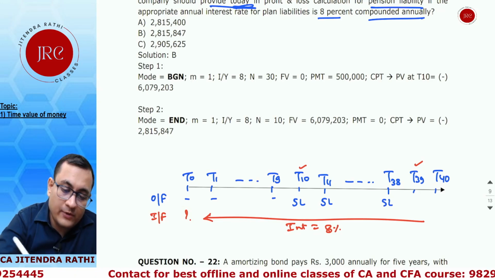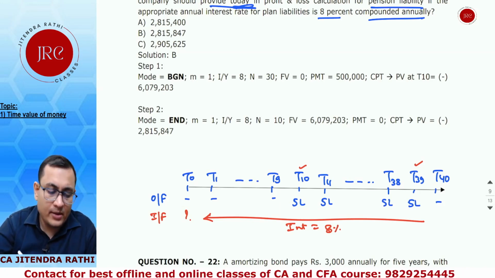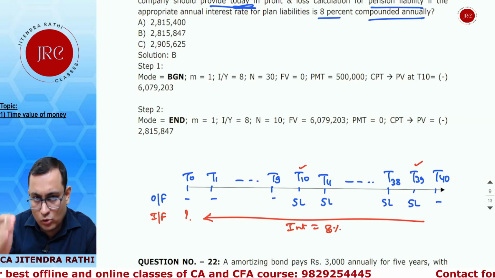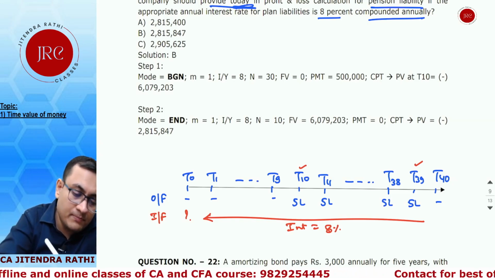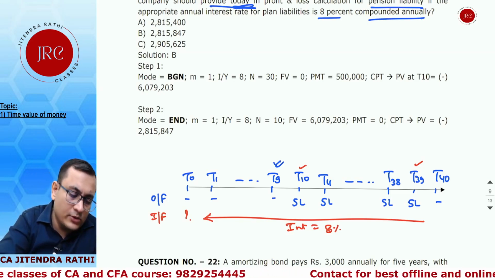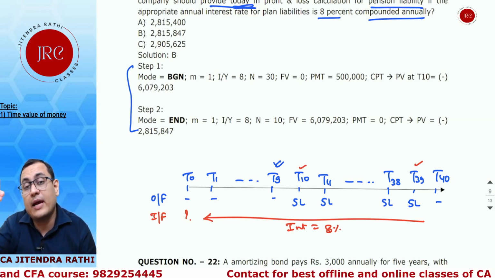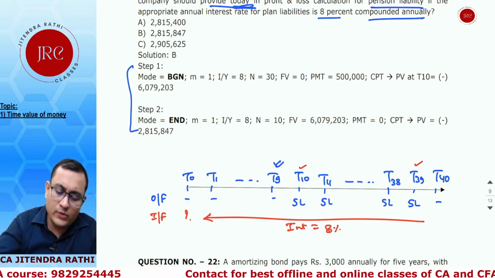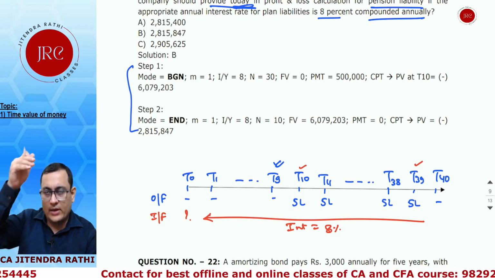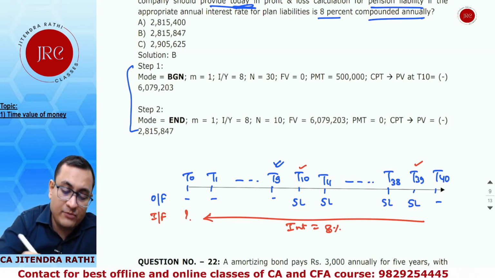This is 5 lakh. So again, same way, same basis, in two steps we are going to calculate. The first step is finding the present value at T9. There is another method which I have used here, where I have used annuity due, that is the annuity which has cash flow at the beginning of the period. We can calculate the value at T10 and then discount it for 10 years, or calculate the value at T9 and then discount it for 9 periods. The answer will be the same for both calculations.